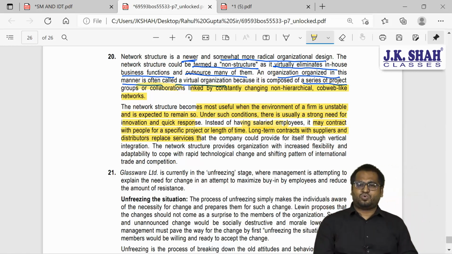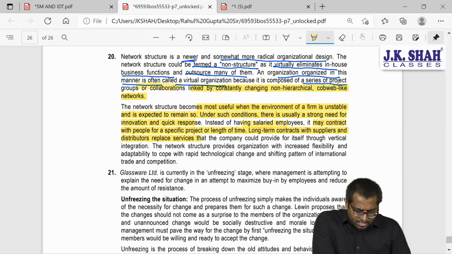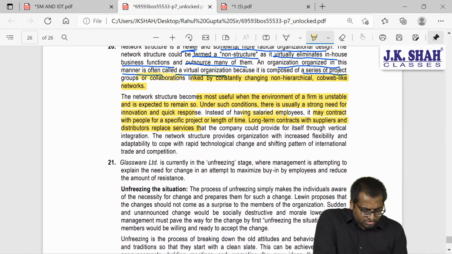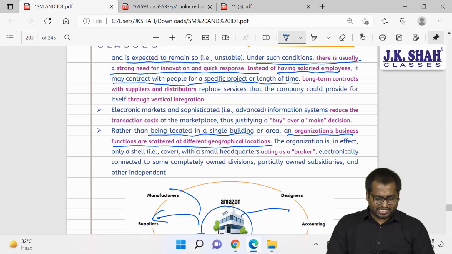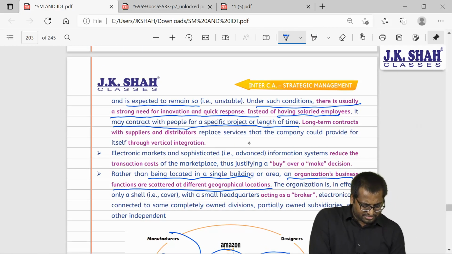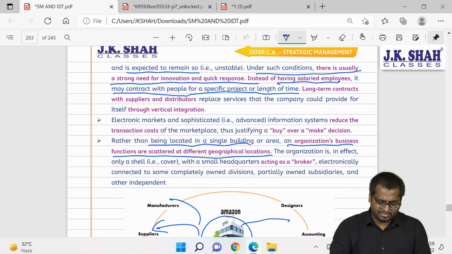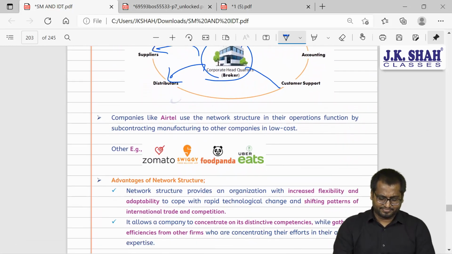I will only act as a coordinator. So the network structure provides the organization with flexibility and adaptability to cope with rapid technological change and shifting patterns of international trade and competition. This was there in our book also, guys. Read here, right? Entire thing same.